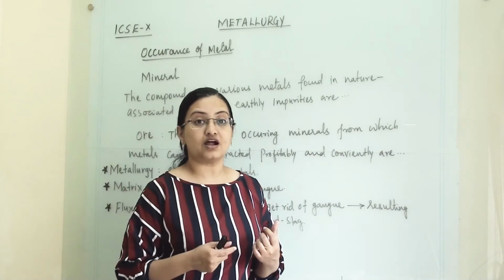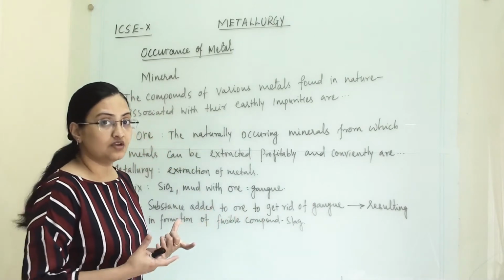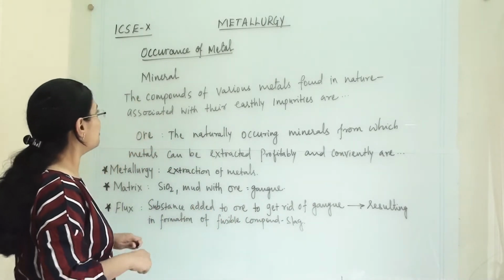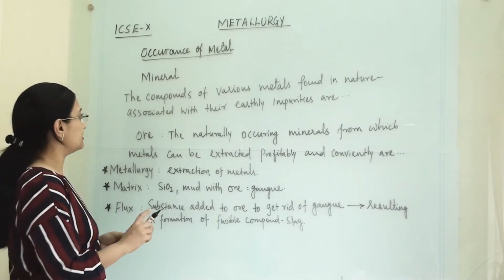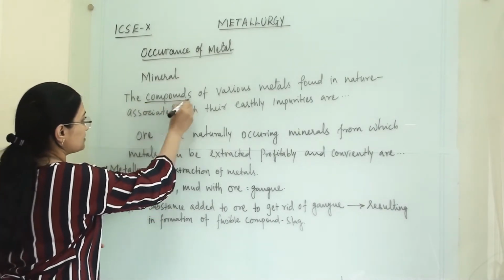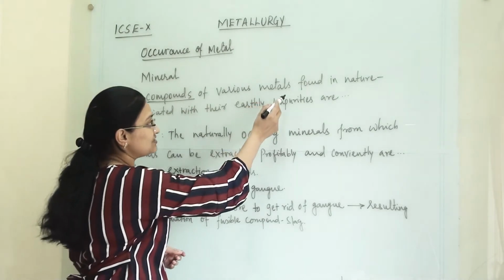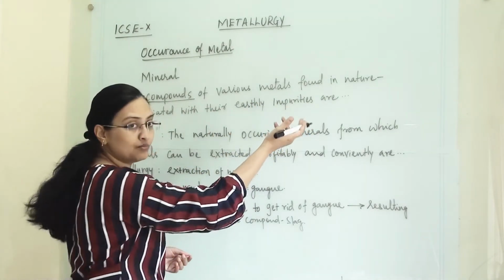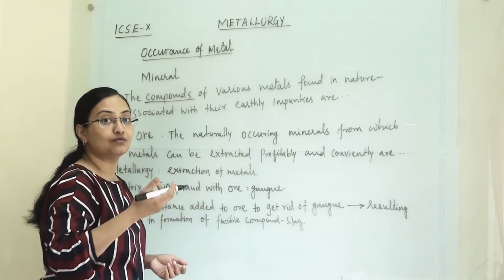So let us start with some basic terms which we are going to use in the metallurgy process. First of all, what is a mineral? The compounds of various metals found in nature associated with their earthy impurities are known as minerals.